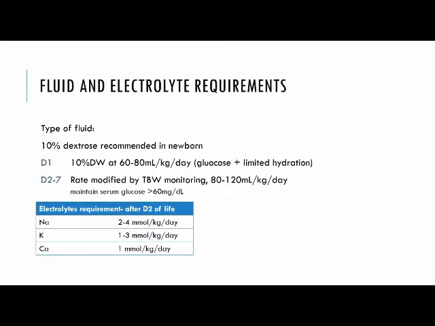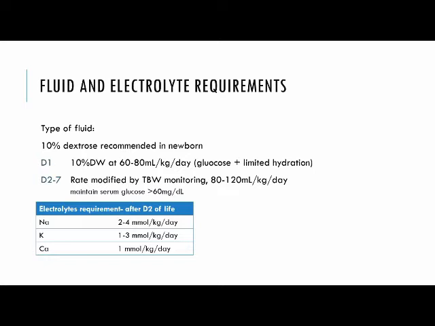Yes, sir. So the choice of fluid will be mostly 10% dextrose in a newborn. On day one, it is given at the rate of 60 to 80 ml per kg per day with limited hydration. And from day 2 to day 7, the rate is modified by total body water monitoring. The rate is usually between 80 to 120 ml per kg per day. And the target is to maintain serum glucose more than 60 milligram per deciliter.